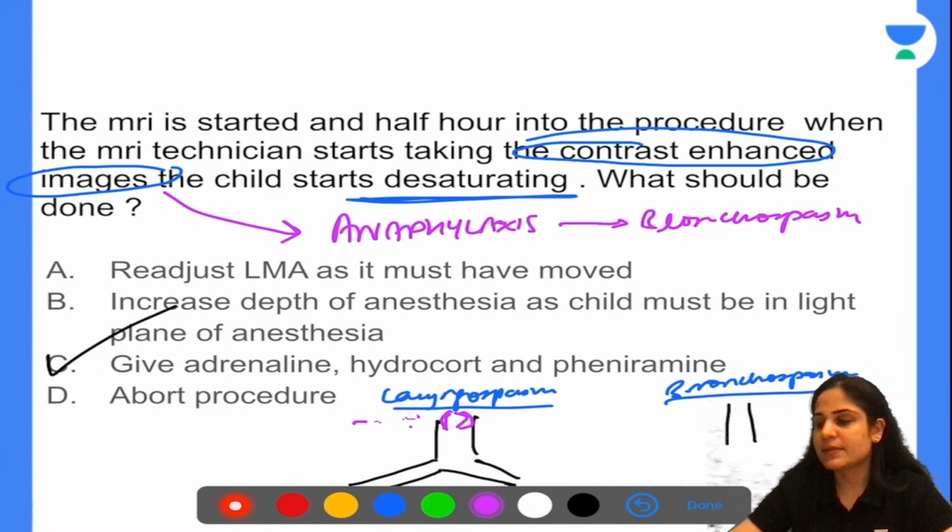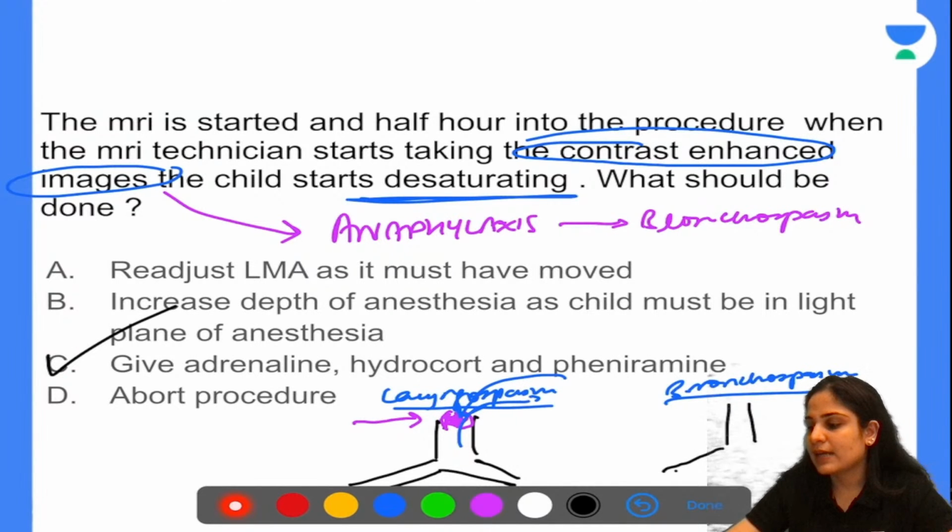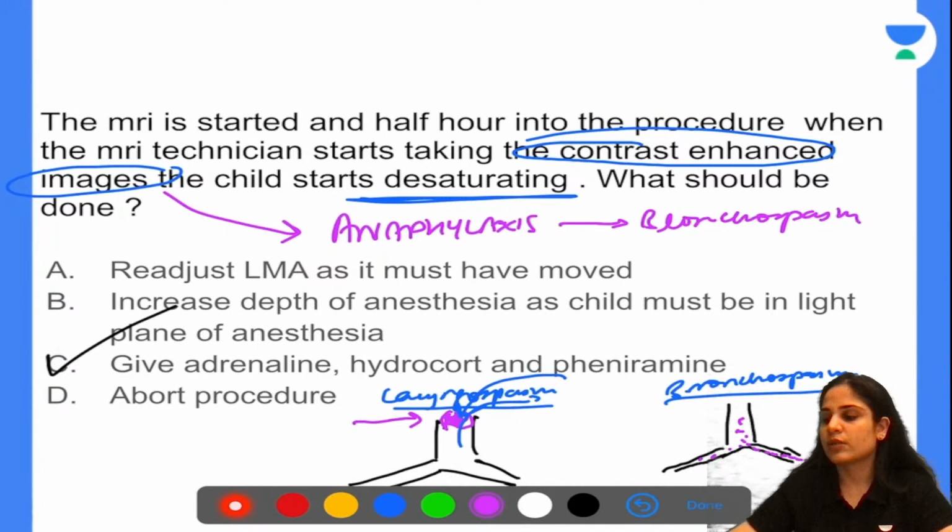What happens in case of bronchospasm? In bronchospasm, these bronchi become narrowed. The smooth muscle inside them gets contracted. As a result, air entry is there. It's not like laryngospasm, where there is a complete silent chest and no air. Here, the air entry and exit take some time to happen because of the narrowed bronchi. So you will be able to hear a wheeze in this case. But in case of laryngospasm, it is a silent chest. This is what you need to know about the difference between laryngospasm and bronchospasm.